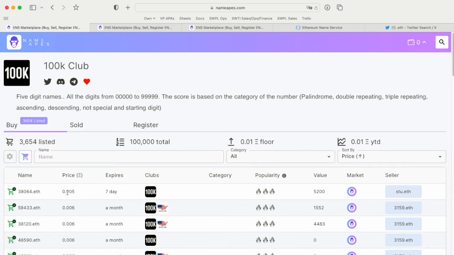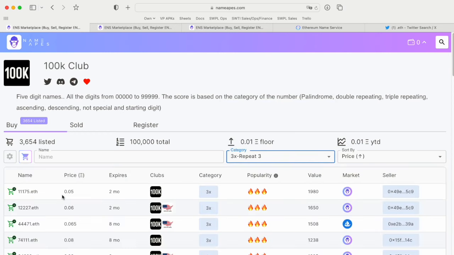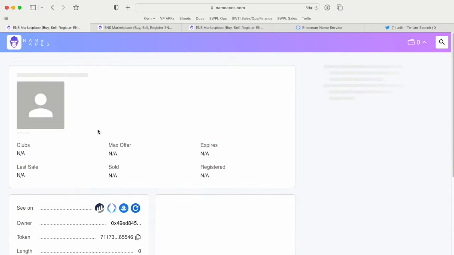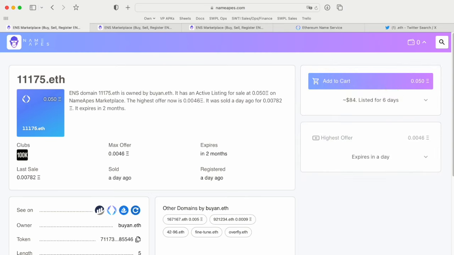It's relatively affordable. It's starting at, let's not even get a random digit. Let's get something nice, right? Let's go for repeat 3, 11175, 0.05. That's about 100 USD right now. So you could get in this way and get a nice number.